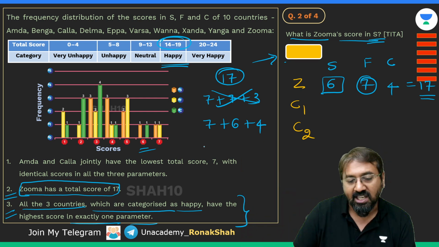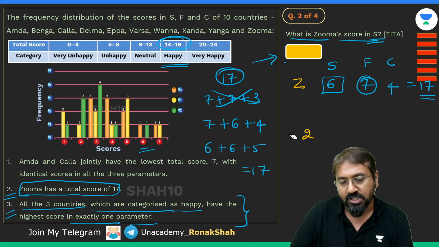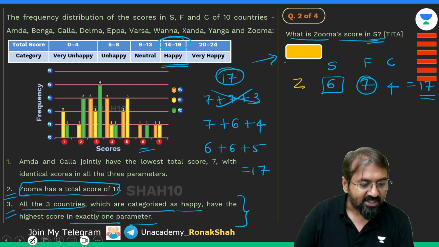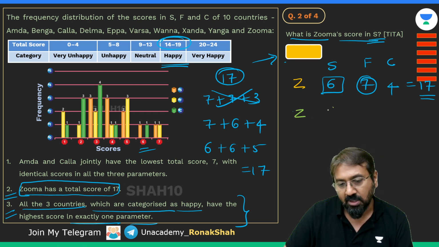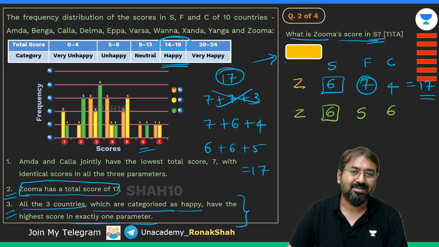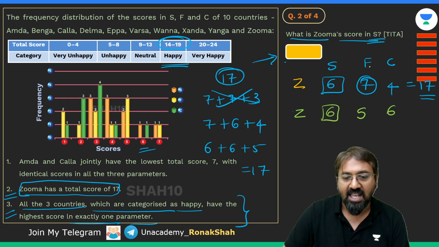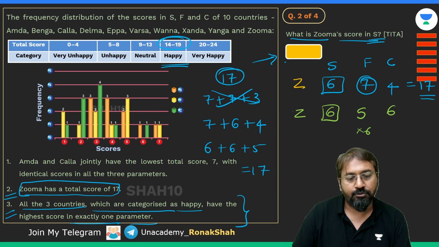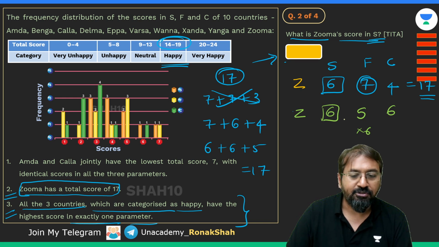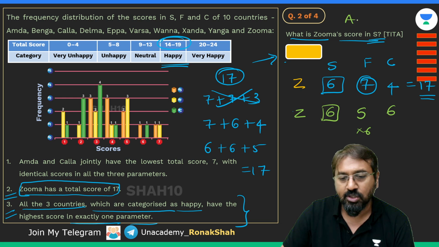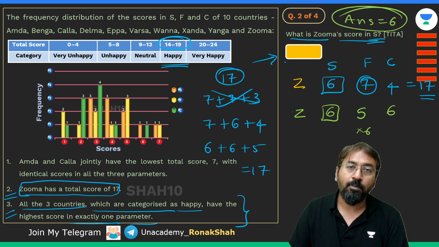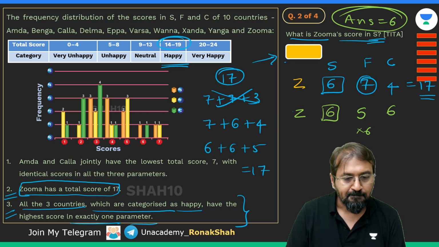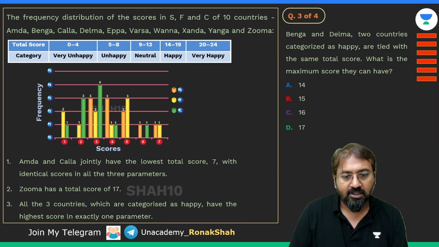The other possibility can be 6 plus 6 plus 5. This way also you can get 17, and if you check 6 plus 6 plus 5, that's also possible. And according to that possibility also, Zuma would have got 6 only in parameter S. Are you all getting this point? Because in F there is no 6 score for parameter F, right? So F has to be 5 and the other 2 have to be 6. So ultimately the answer to this question has to be 6. I really hope you have understood this question. Okay, let's go ahead with the third question.